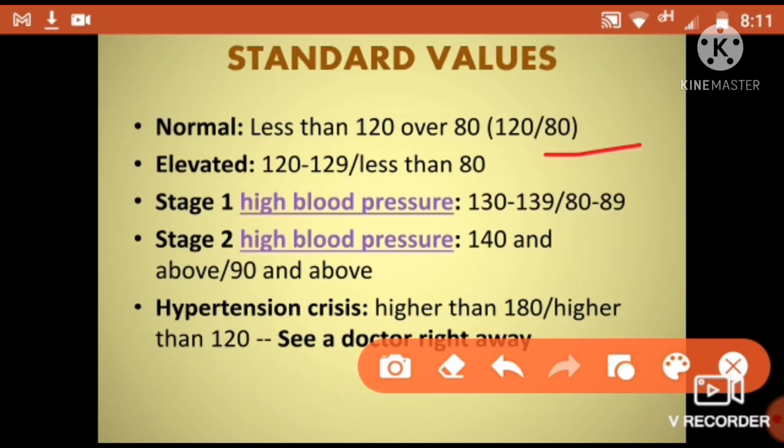The second condition is elevated, meaning raised, increased. Whenever your blood pressure is increased, you should check it out. Whenever you check, you get readings between 120 to 129 systolic, and diastolic is less than 80. Diastolic means your blood pressure in the relaxing state, and systolic and diastolic both indicate the blood pressure values. Either your blood pressure is high or normal.